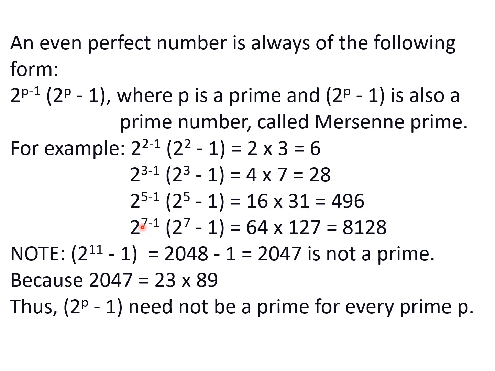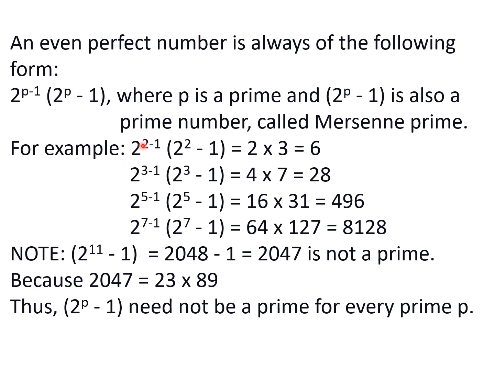Then 7 is a prime number, minus 1, so 2 raised to power 6 is 64, 2 raised to power 7 is 128, minus 1 is 127, so 8128. You see, all these perfect numbers are of this form, but we have to be careful.